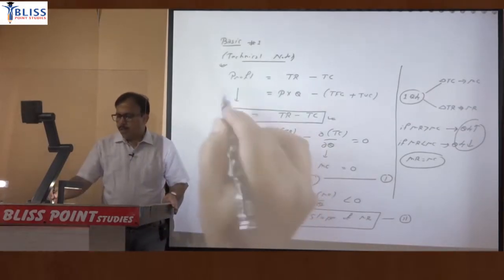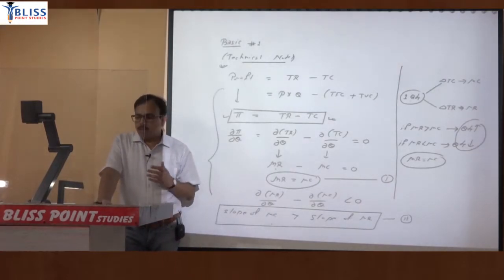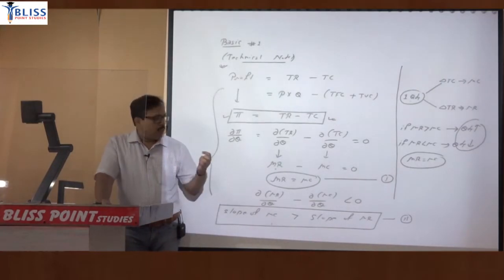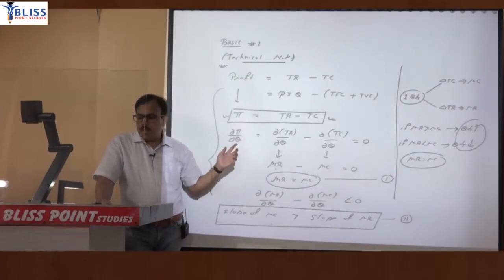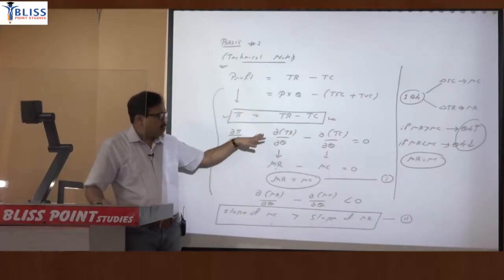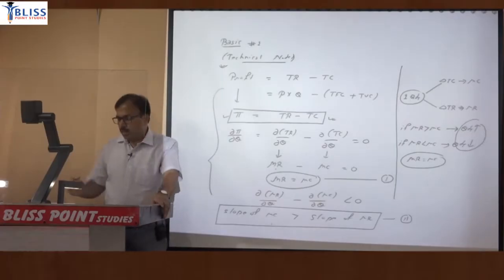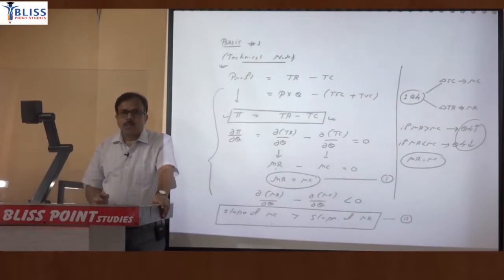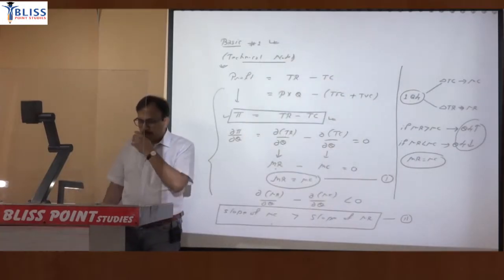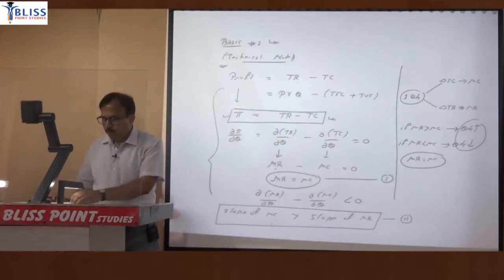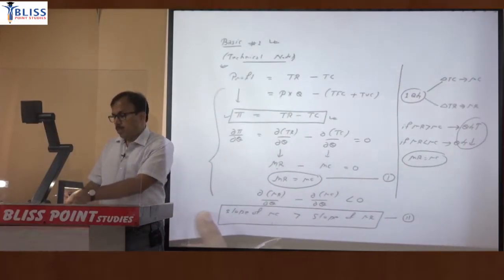So I am providing this technical note just to give you that core concept in micro. Core means it must be consistent with your mathematical derivation as well. But in the examination, you do not have to write it in this form. You only have to write that MR equal to MC will be the profit maximizing condition and slope of MC must be greater than slope of MR. So this is your first basic note, just copy it,